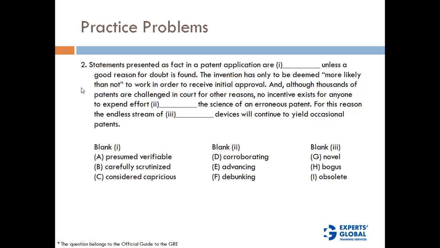Now immediately you should be able to see that this sentence in itself provides us enough clues about this blank. And what are those clues? There is an unless here, right? The idea here is that statements presented as facts in any patent application are X, unless, that means idea reversal, unless there is some doubt, right?